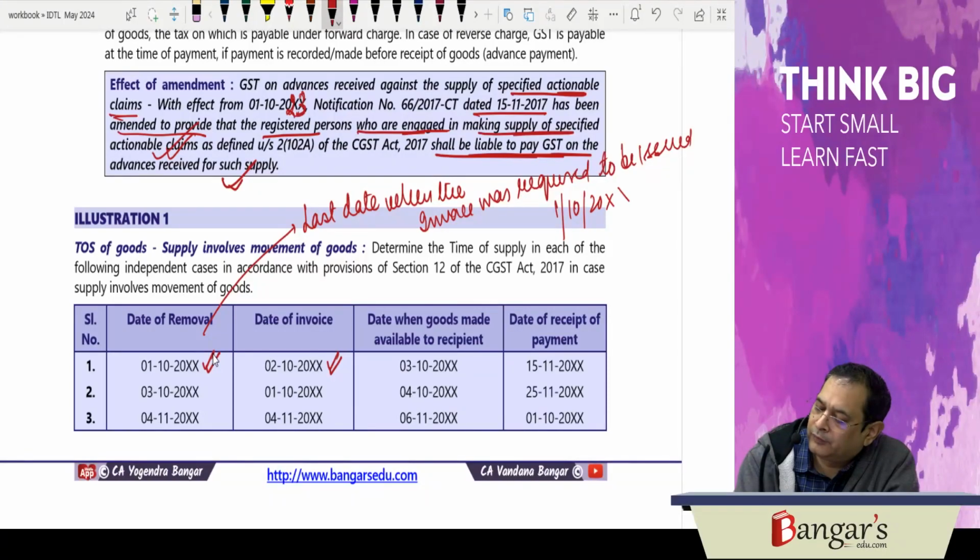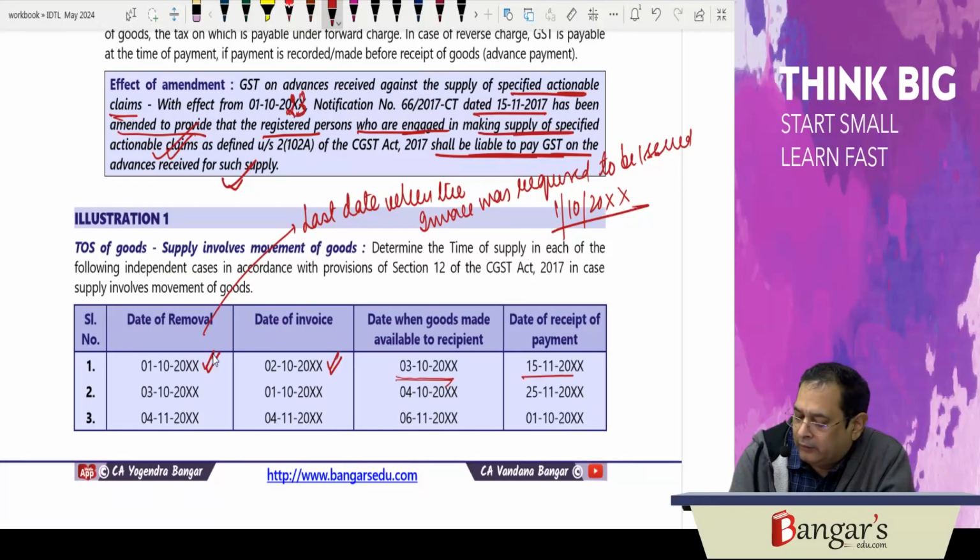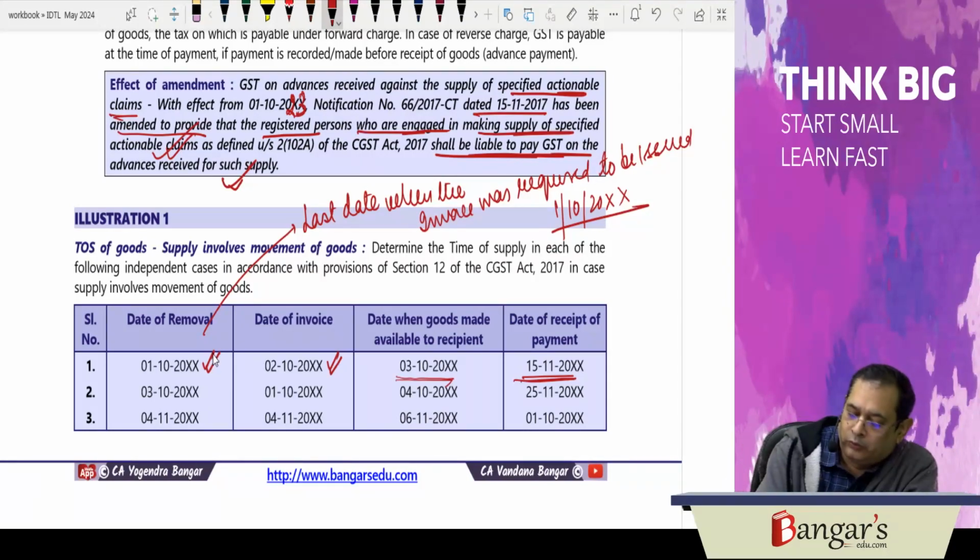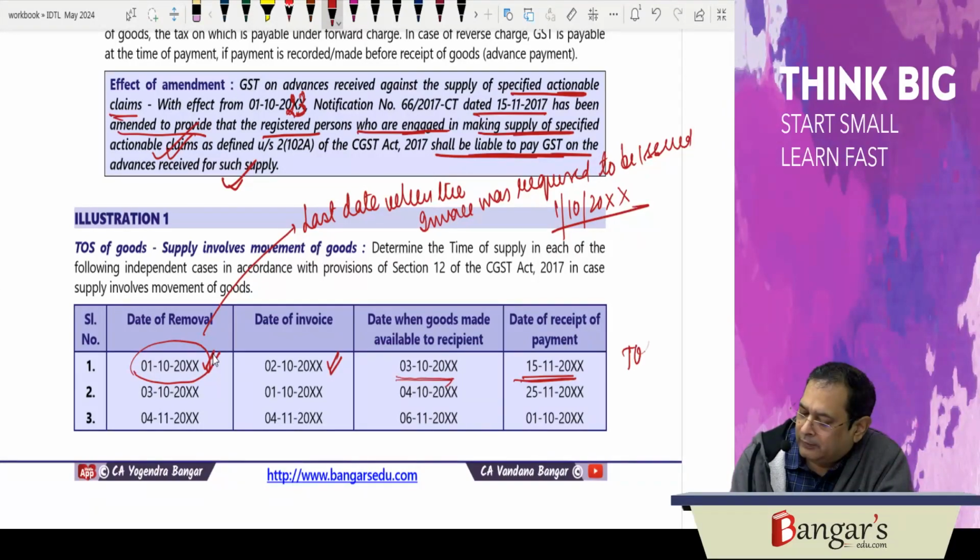It must be 1st of October. Date when the goods are made available to the recipient, that is 3rd of October. And date of receipt of payment is on 15th of November. What is the time of supply here? The date of issuance of invoice or the last date on which the invoice was required to be issued. So here the time of supply will be what? Time of supply in this particular case will be 1st of October.